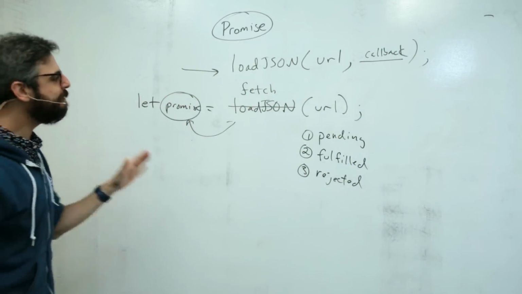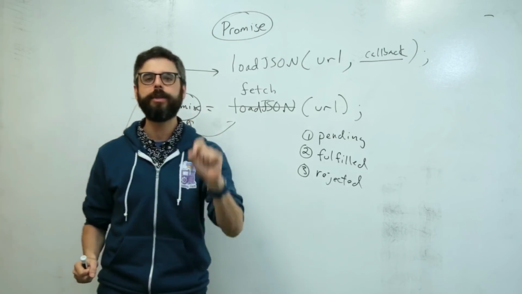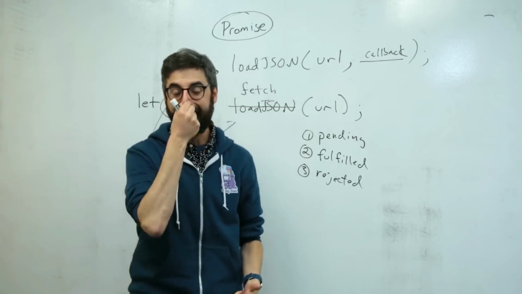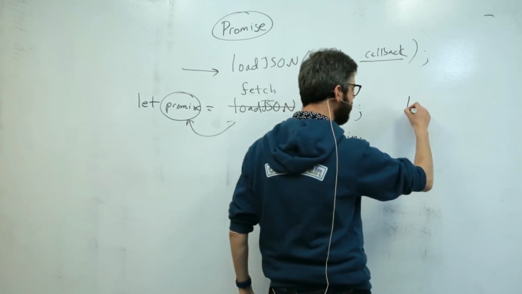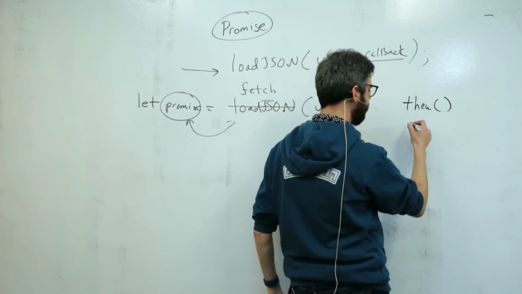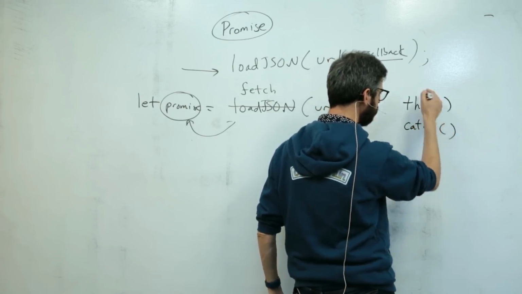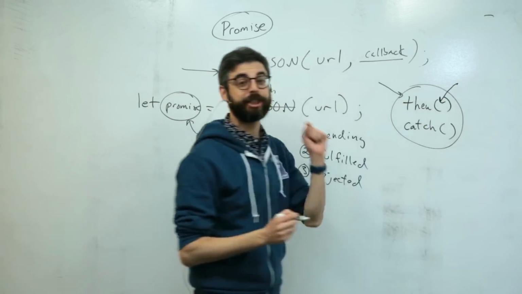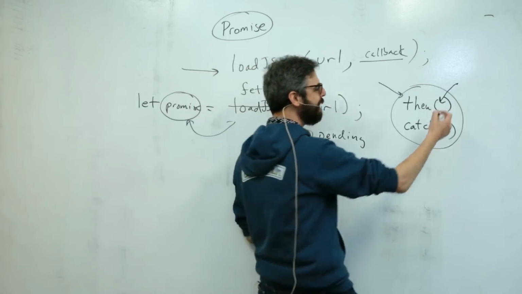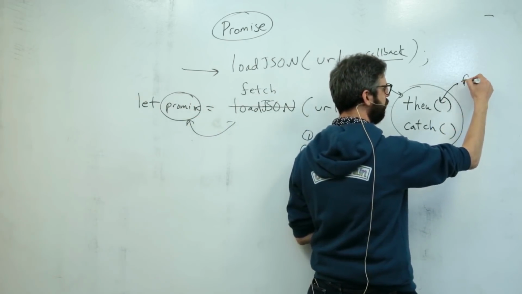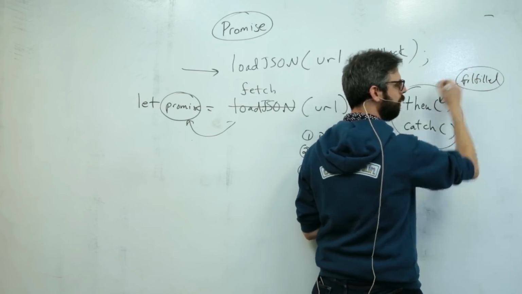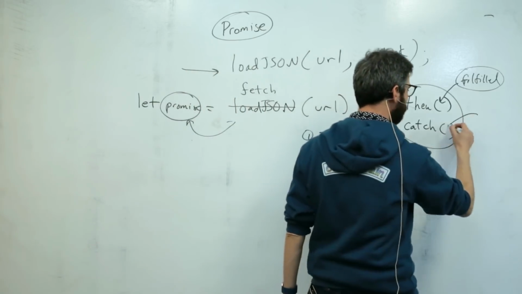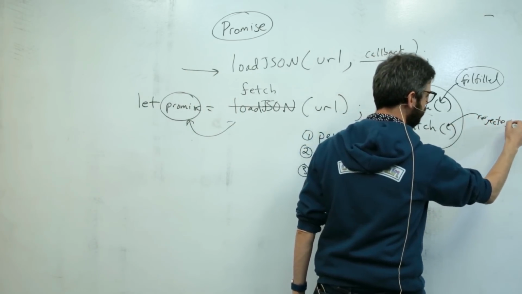But here's the thing. If I do this, I actually don't need to query the promise continuously. I can use something called then and or catch. Then is a function that receives a function to be executed, it's kind of like a callback, when it has been fulfilled. And catch receives a function to be executed if and when it has been rejected.